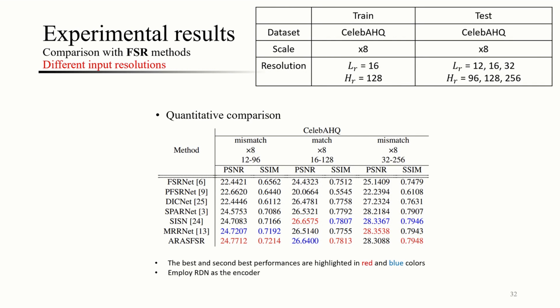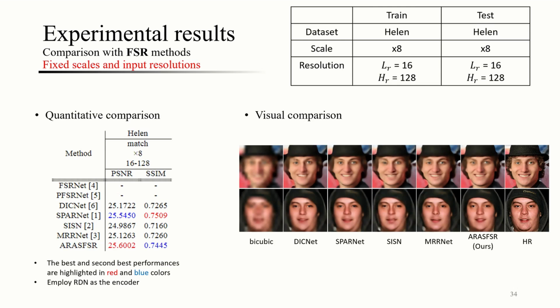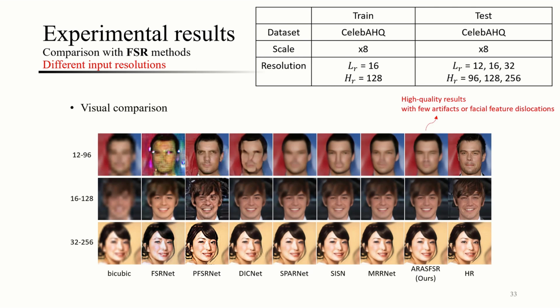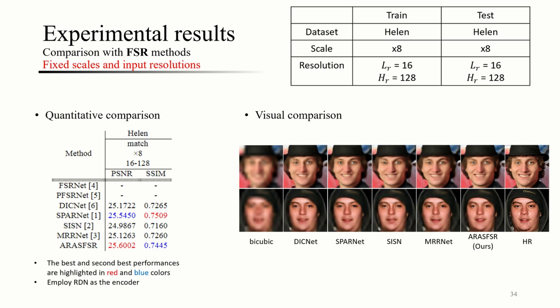Lastly, we compare our approach with FSR methods on the CelebAHQ and Helen datasets. The quantitative results indicate that our method produces comparable performance to FSR methods in both match and mismatch scenarios. The visual comparison illustrates that our method produces high-quality results with minimal artifacts and clear facial features.